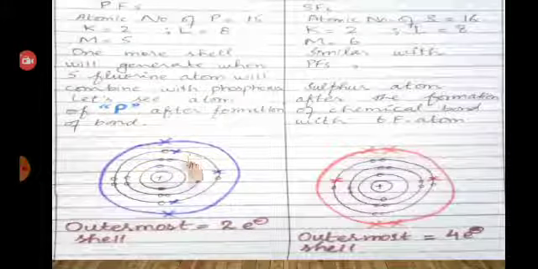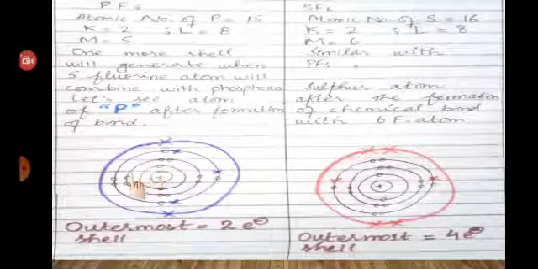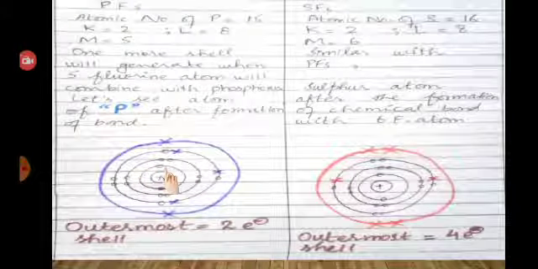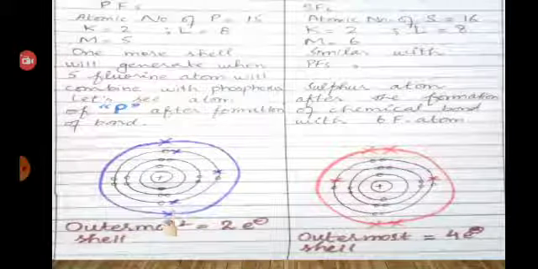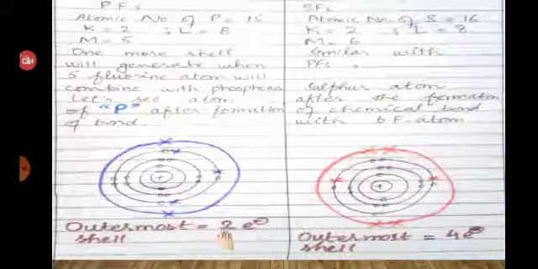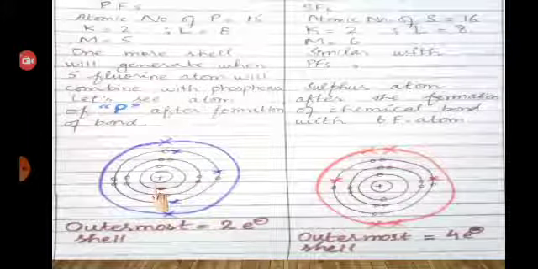Cross shows the electron of fluorine. When 5 fluorine atoms combine with phosphorus, a new shell will be generated and the outermost shell has 2 electrons. Now 6 electrons are required to complete its octet. So phosphorus pentafluoride doesn't obey the octet rule.